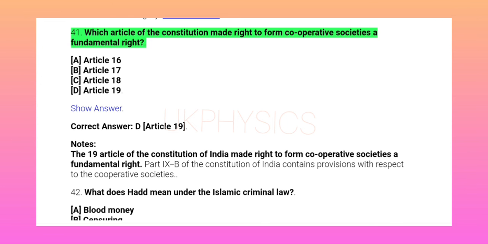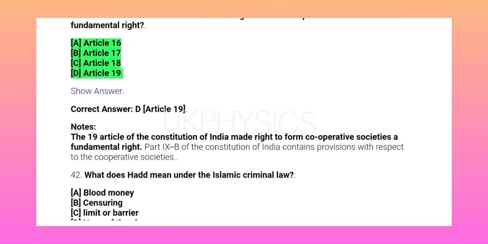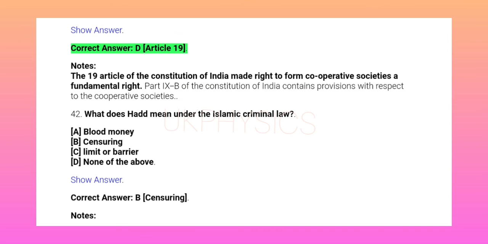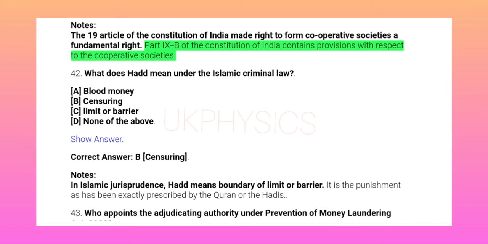41. Which article of the Constitution made right to form cooperative societies a fundamental right? A. Article 16. B. Article 17. C. Article 18. D. Article 19. Show answer. Correct answer D. Article 19. Notes: the 19th article of the Constitution of India made right to form cooperative societies a fundamental right. Part 9B of the Constitution of India contains provisions with respect to the cooperative societies.